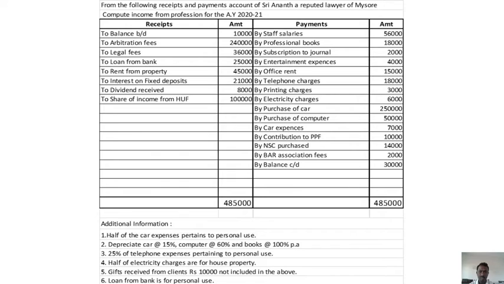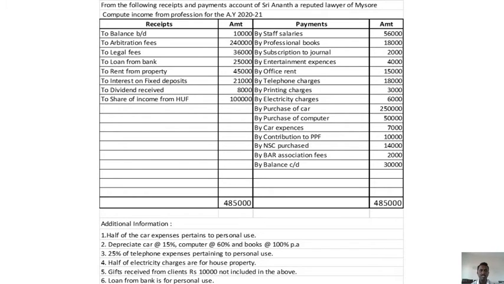Subscription to journal, yes. Entertainment expenses, yes. Office rent, yes. Telephone charges, yes. Printing charges, yes. Electricity charges, yes. Purchase of car, we need to charge depreciation at the rate of 15%. And half of car expenses pertains to personal use. Okay, so you need to take only half.